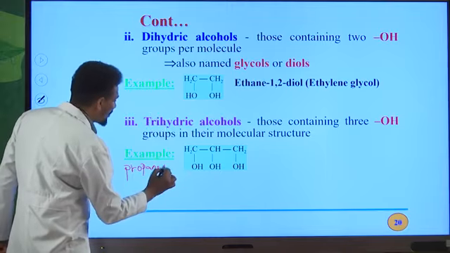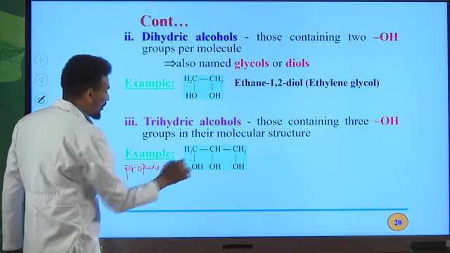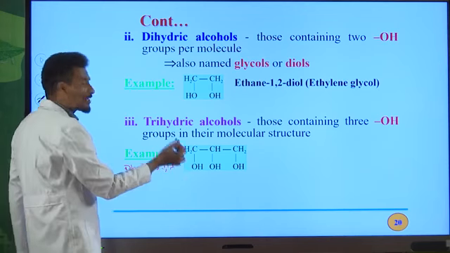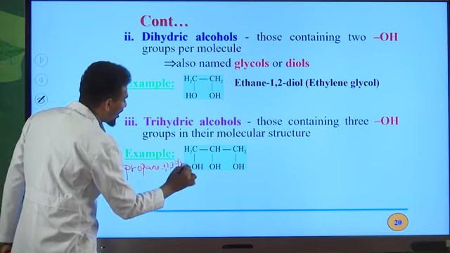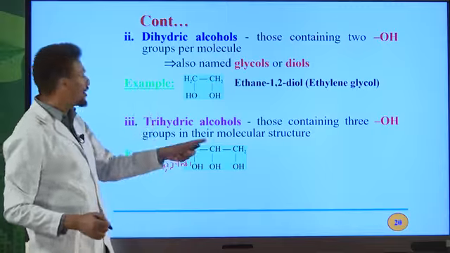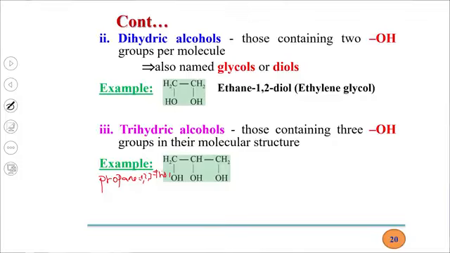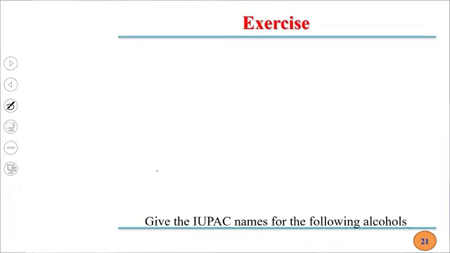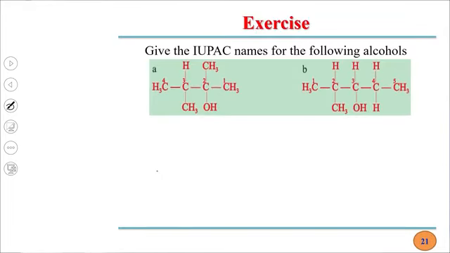So we have an OH group on carbon number 1, on carbon number 2, and on carbon number 3. 1,2,3, then triol. Why triol? Because we have 3 OH groups in this molecule. Therefore, the IUPAC name for this alcohol is propane 1,2,3 triol. Glycerin or glycerol is the common name for this alcohol. Another one is polyhydric alcohol. Alcohols containing 3 or more than 3 OH groups can be classified as polyhydric alcohols.